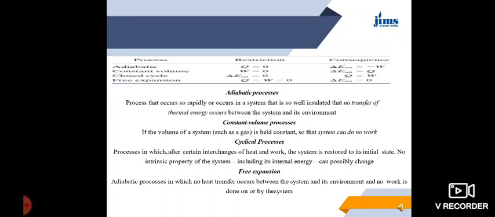Then we have the constant volume process. The volume of the system is held constant so that the system can do no work. Okay. Then we have the cyclic process, in which after certain interchange of work and heat a system is restored to its initial state. No intrinsic property of the system, including its internal energy, can possibly change. Okay, that is called cyclic process. That means that after a certain specific period of time it returns to its initial state. So we can say that no net work is done.